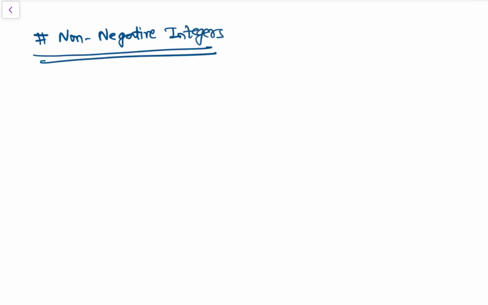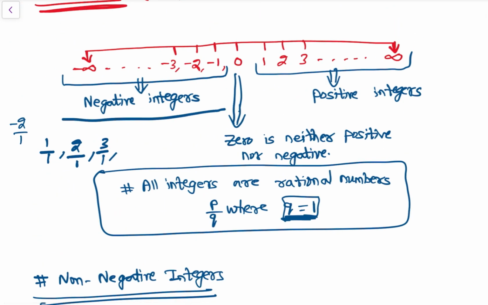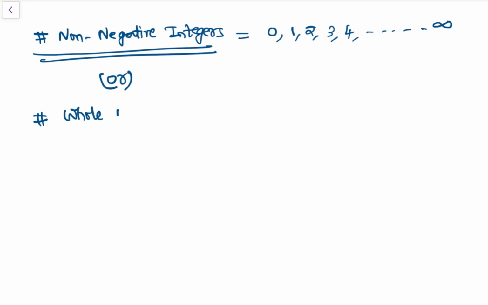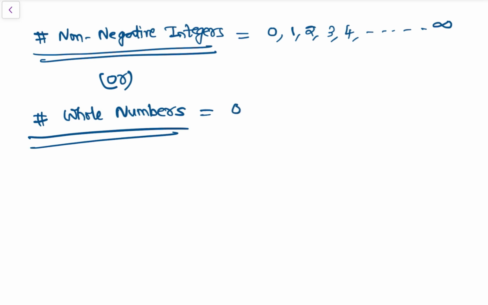Now let's see non-negative integers. Now see, it is the same thing, non-negative. We will remove the negative integers, and then it becomes non-negative integers. So what are non-negative integers? Non-negative integers are nothing but 0, 1, 2, 3, 4 and so on till infinity, right? And the same non-negative integers are nothing but whole numbers. So whole numbers are what? Whole numbers are 0, 1, 2, 3, 4 and so on till infinity.